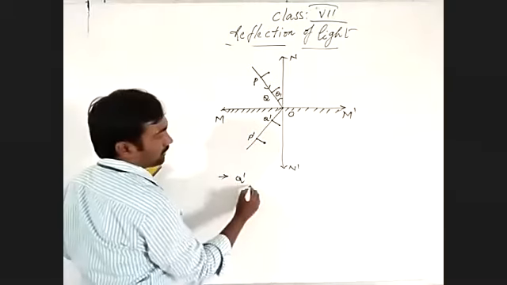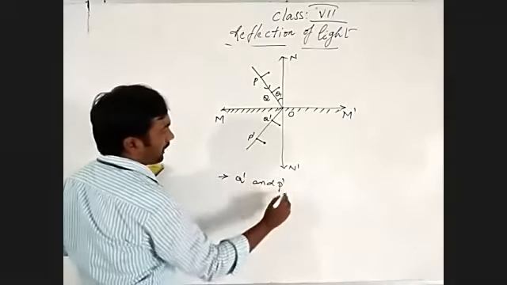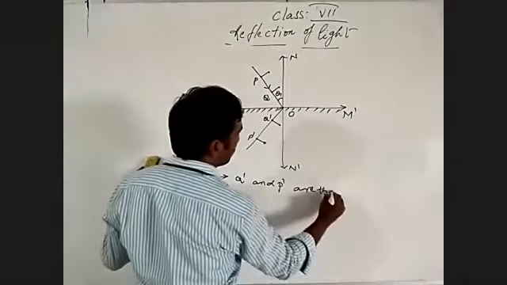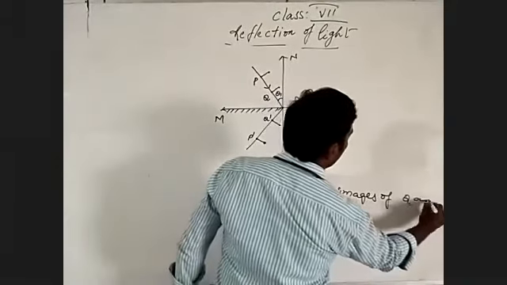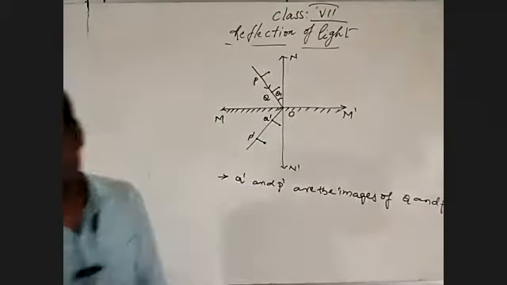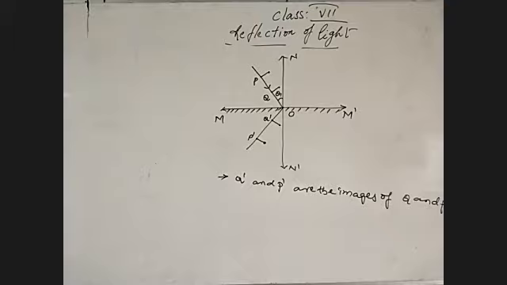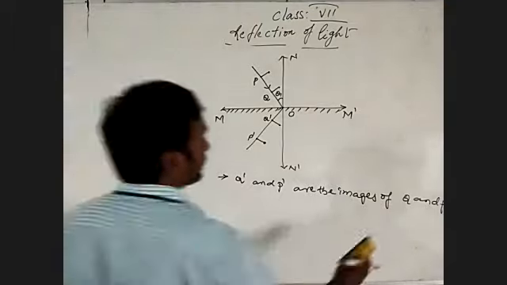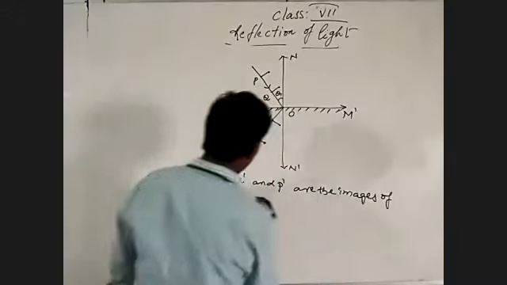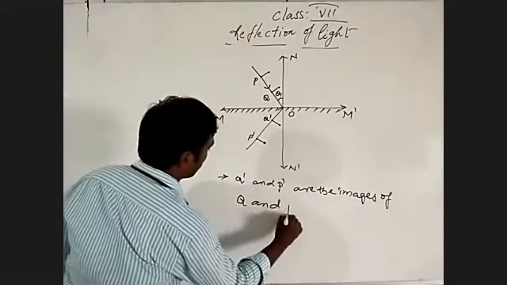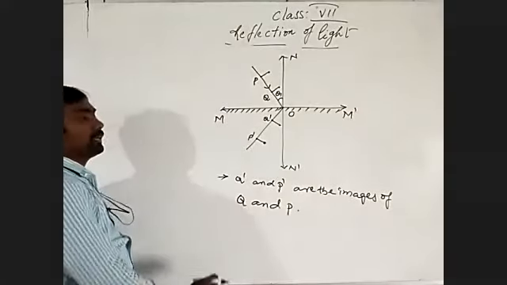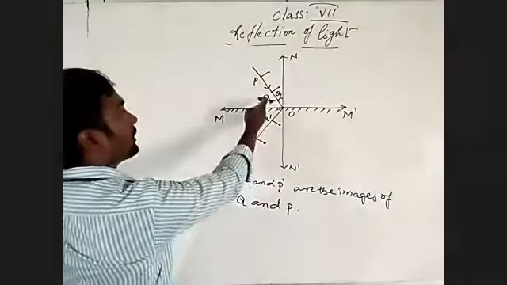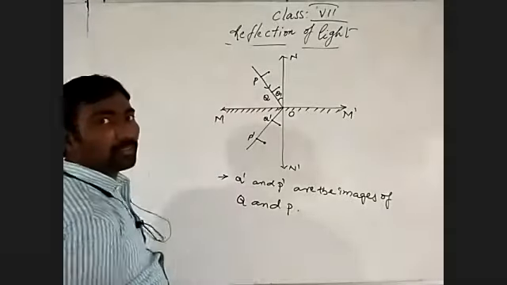Q dash and P dash are the images of Q and P. Q dash is the image of Q, P dash is the image of P.